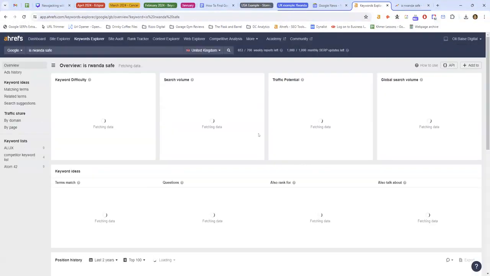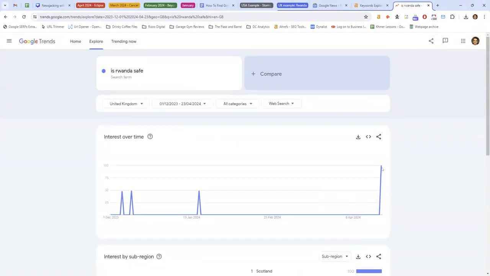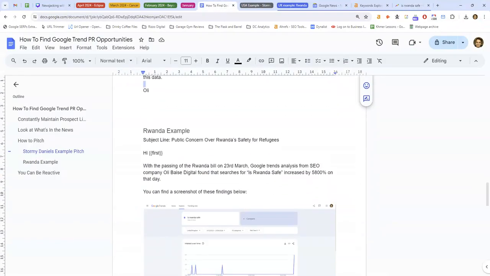Okay, so yeah, the parent question is "Is Rwanda safe?" And we see that has 900 search volume, so it meets our threshold. And we can see there's a huge spike here on the 23rd. So we pitch it with the subject line, public concern over Rwanda's safety for refugees. Although it's quite a serious news story, we can get away with it because it puts the public in a good light and makes us feel like we're very caring.